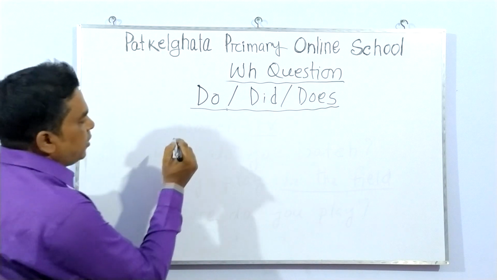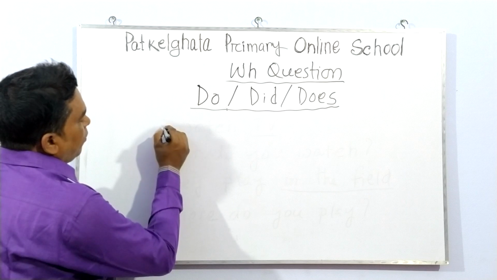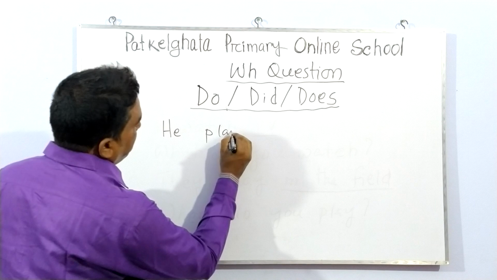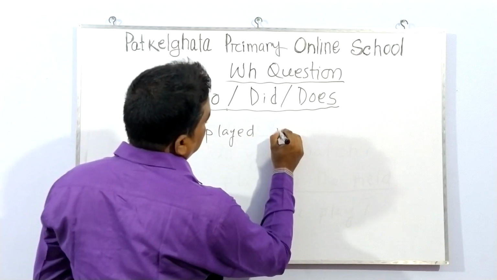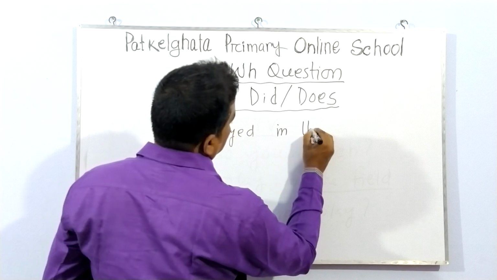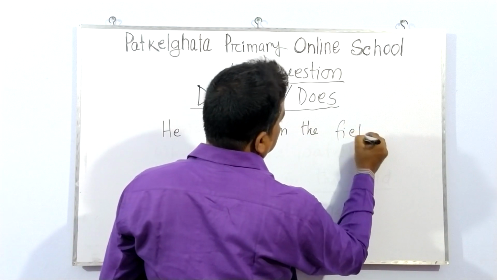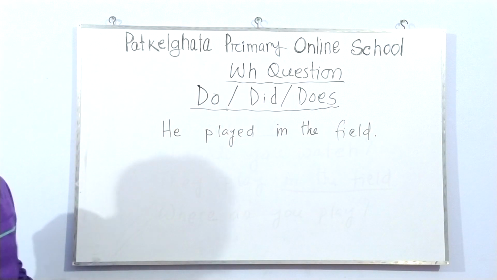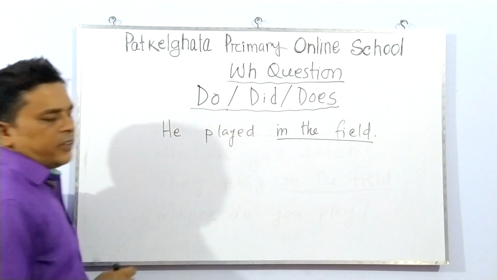So I can write here now, he played in the field. He played in the field. So the underlined part is in the field.